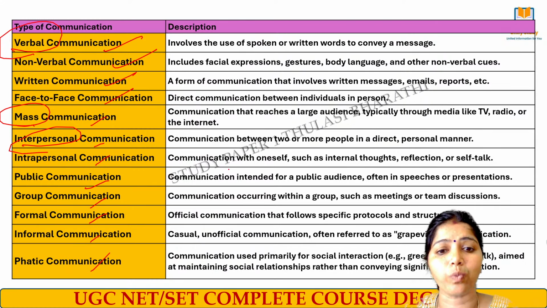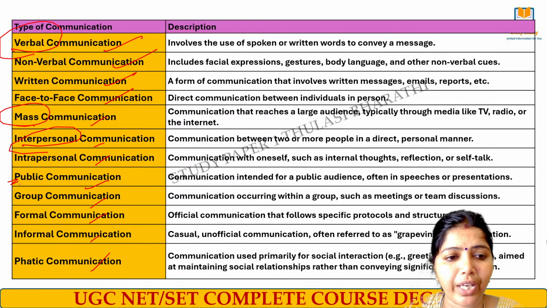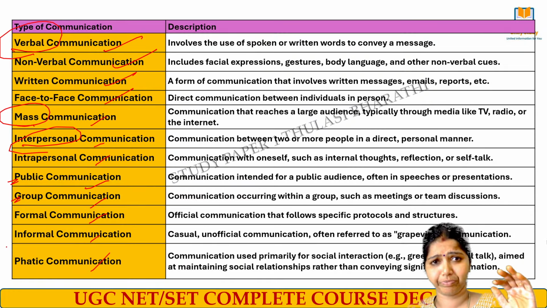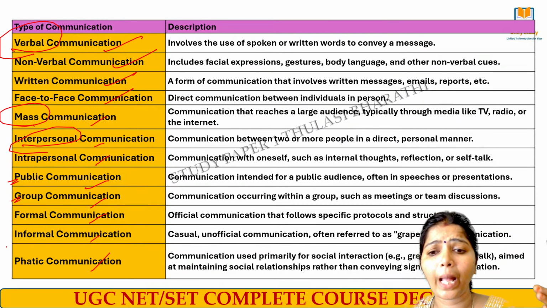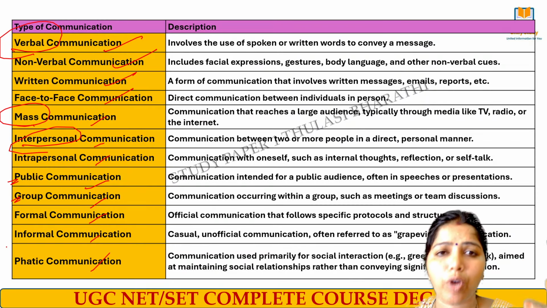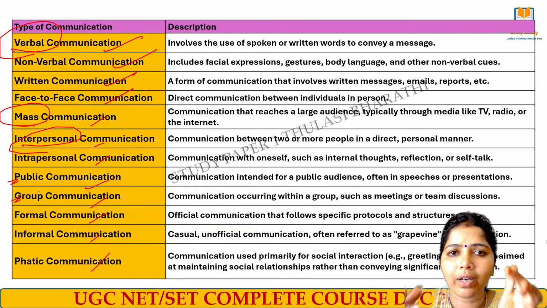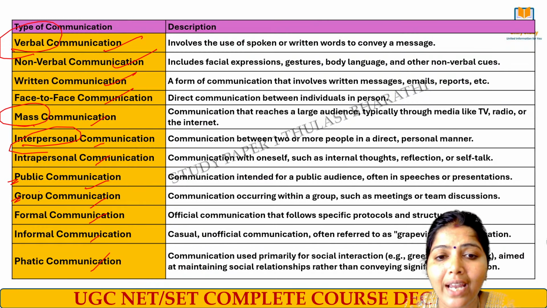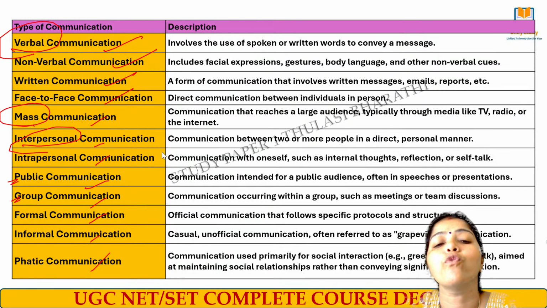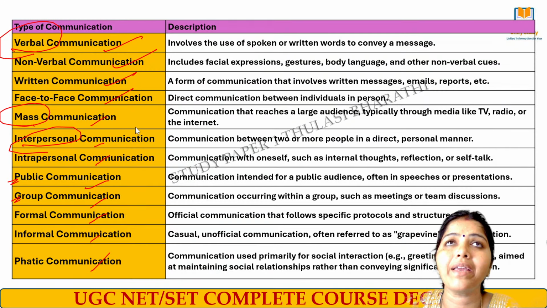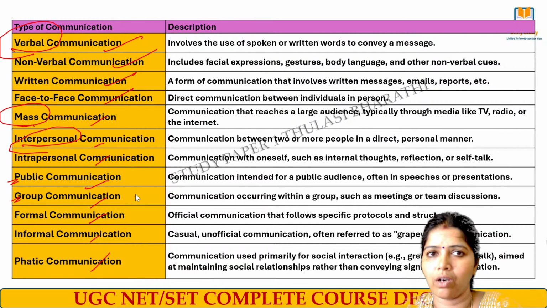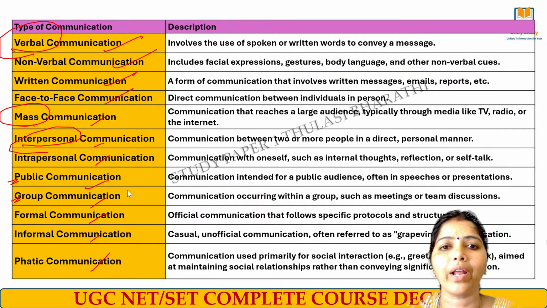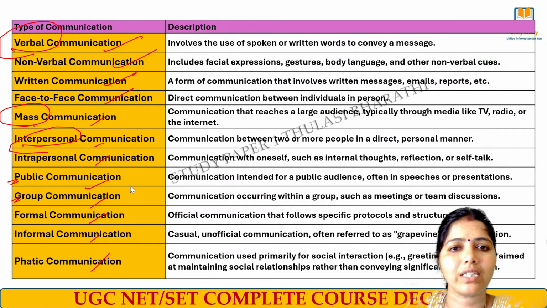Public communication means what? Make it clear between a public communication and group communication. Public means public meetings, all those things we call as public communication. Group communication means what? A smaller group of people connected together, and when they speak, we call it group communication. And the next we have formal communication. Whenever my superior wants to give me some order, or I want to apply for a community certificate to the Tahsildar's office, what do I do? I write a letter, I apply online.